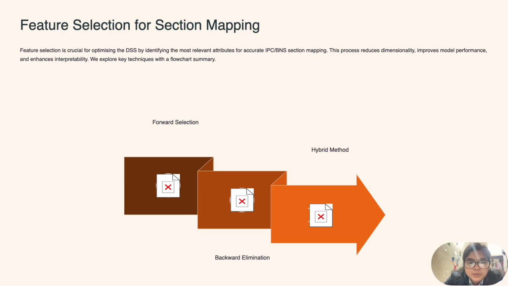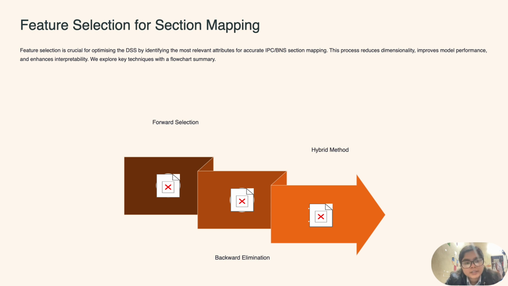This process reduces dimensionality. Suppose we have 100 attributes. Now using feature selection we use a relatively smaller data set, maybe 20 attributes, that are the most important ones, and that define the overall variability of the data set from which it comes, which is enough. So this is dimensionality reduction, and it improves model performance and enhances interpretability.